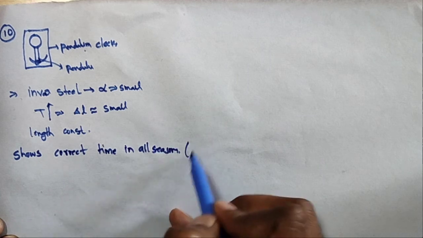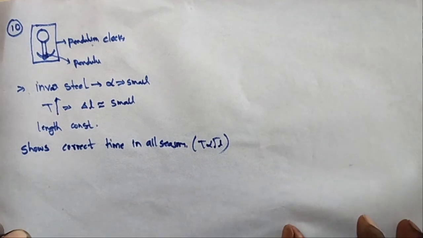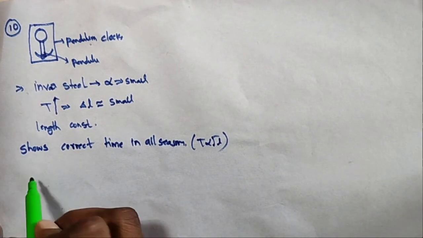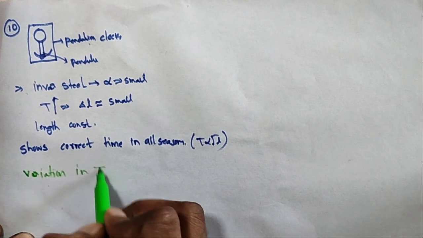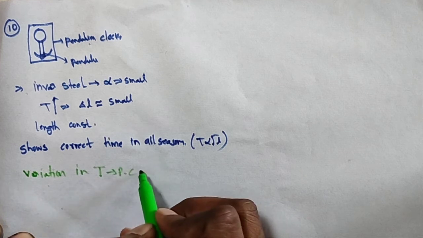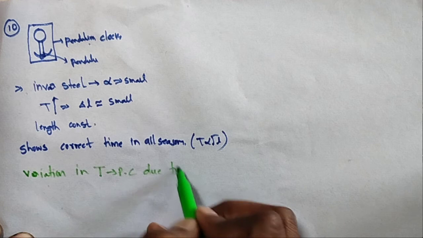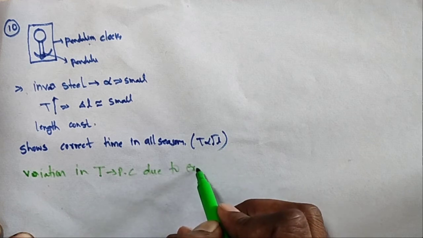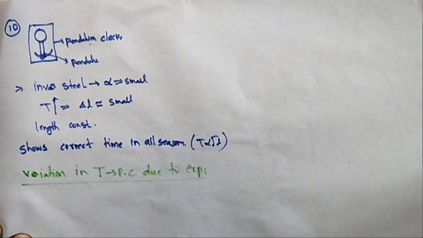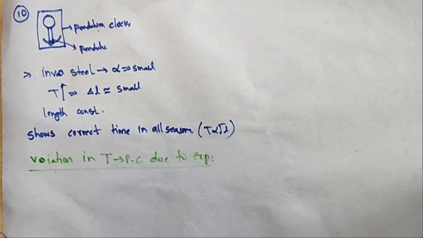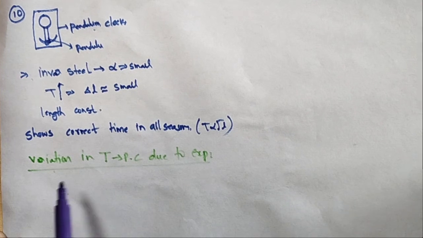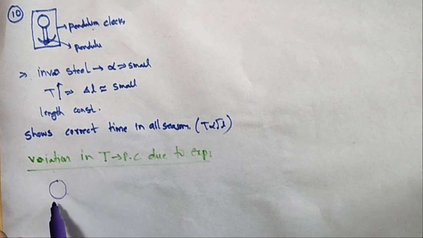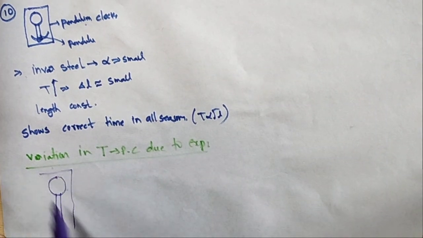We know that T is proportional to root L. So what is the variation in the time period of pendulum clocks due to thermal expansion? Let me take the variation in the time period. It is very simple. So this is the pendulum clock.